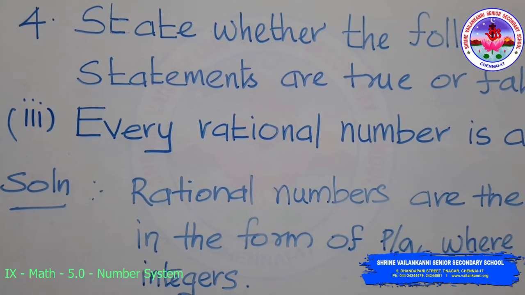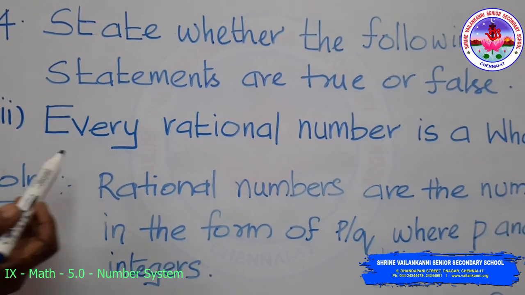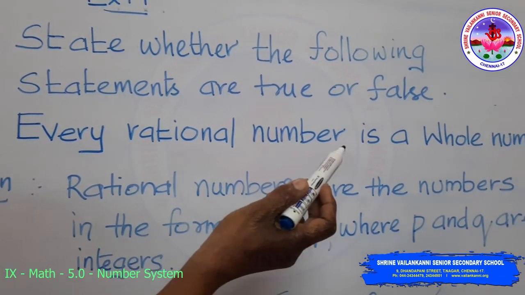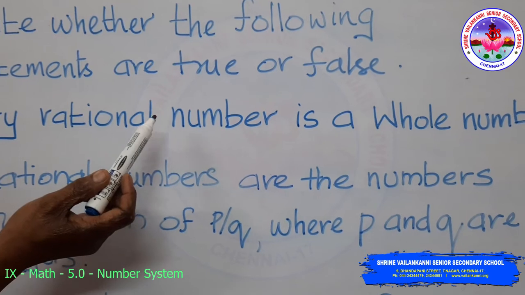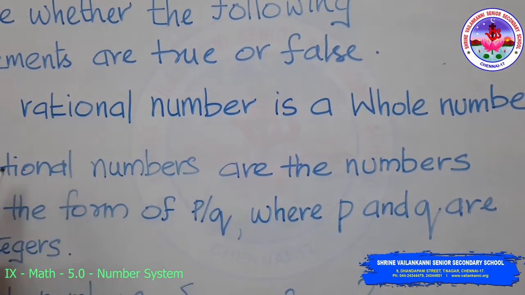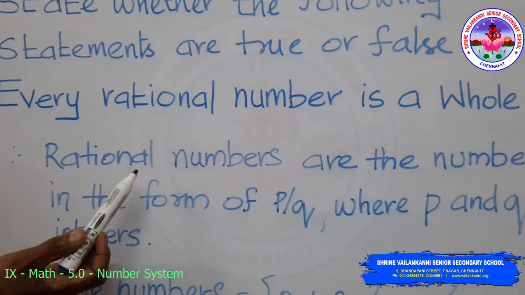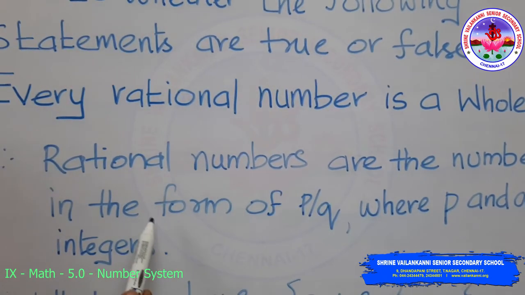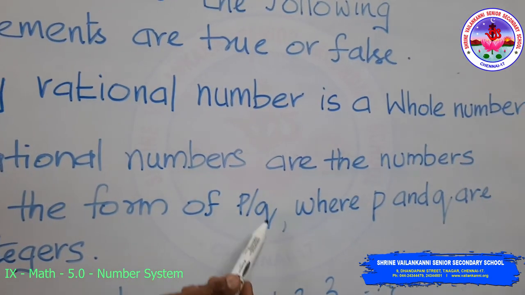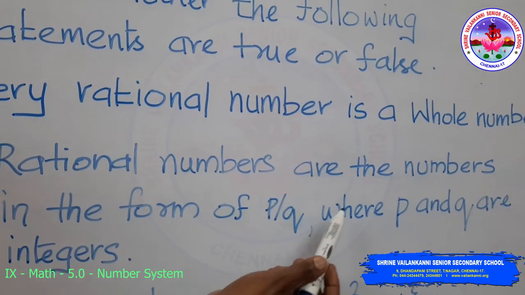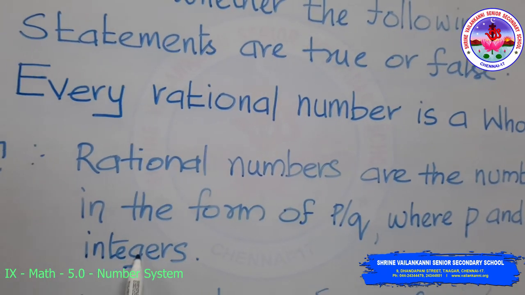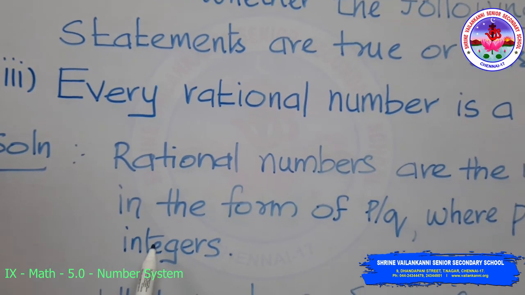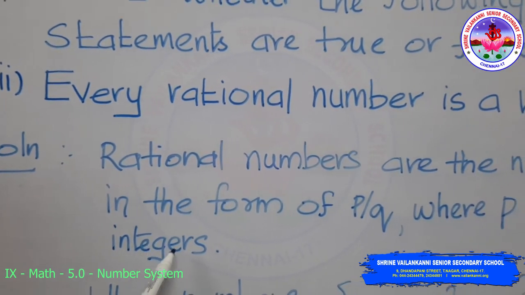Fourth problem, third subdivision, every rational number is a whole number. We want to prove whether this statement is true or false. As we know, rational numbers are numbers in the form p by q, that is a fractional form, where p and q are integers. The word integer contains the negative numbers, 0 as well as the positive numbers.